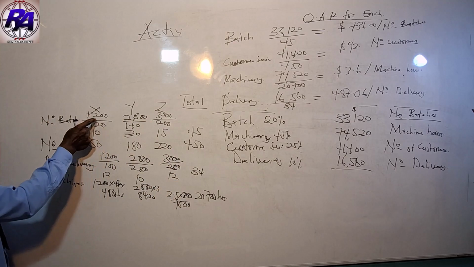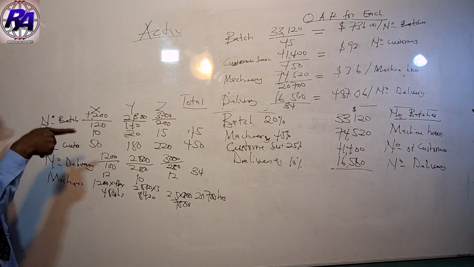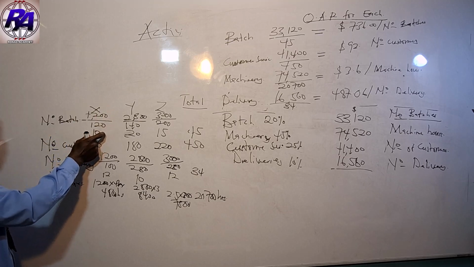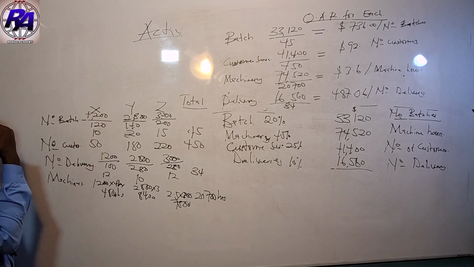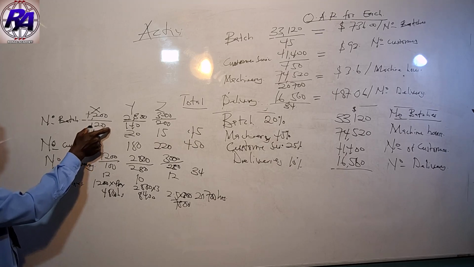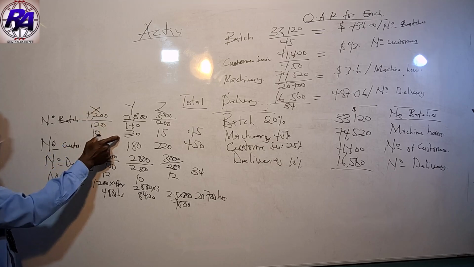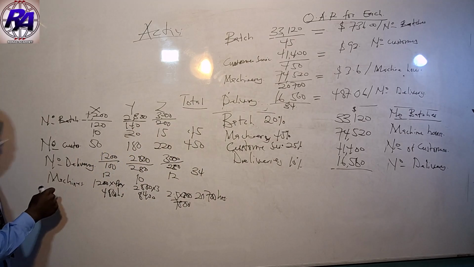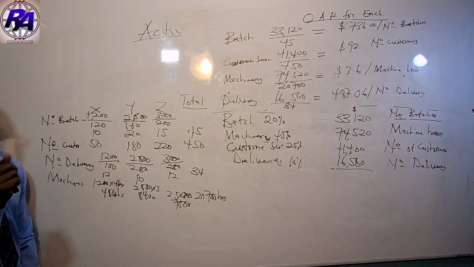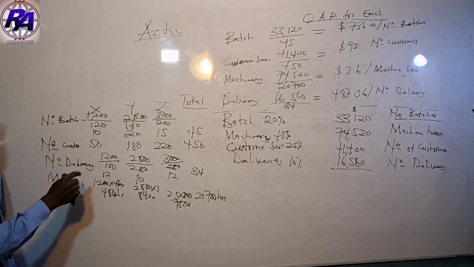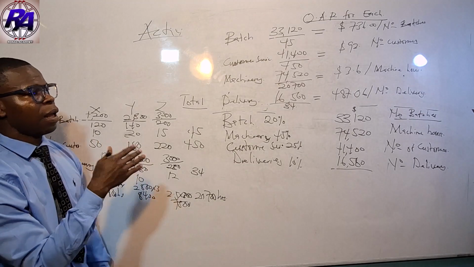Because we are given units in a batch, but we need number of batches, we need to divide the total units of the product by the respective units in a batch for each product. That's what we've done here to get the number of batches. We did the same thing for delivery, because we are not given number of deliveries, we're given quantities per delivery. And for machine hours, we're given the hours per unit, but we need the total hours.